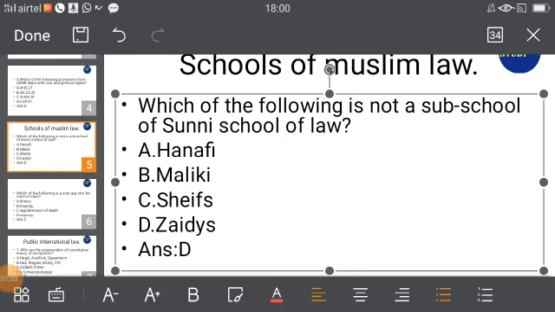Jaid is not a sub-school of Sunni school of law. Jaid is a sub-school of Shia sect. Henceforth, answer is Jaid school. Jaid school is not a sub-school of Sunni school of law.